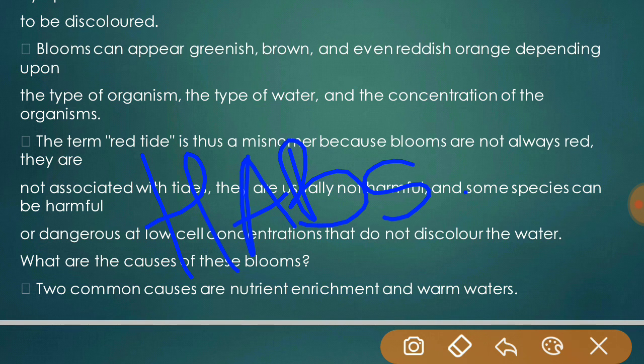And what are the causes of these blooms? There are two common causes. The first one is nutrient enrichment, and the second is warm water.